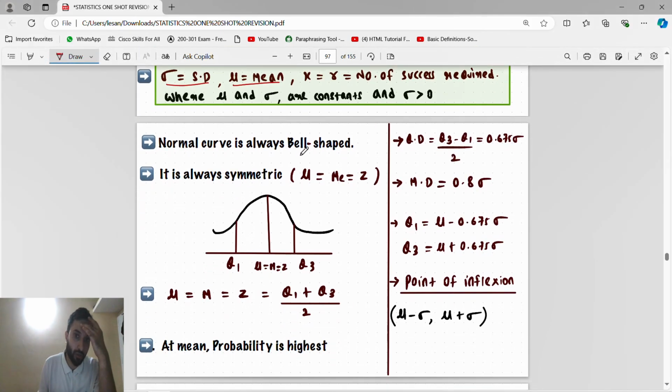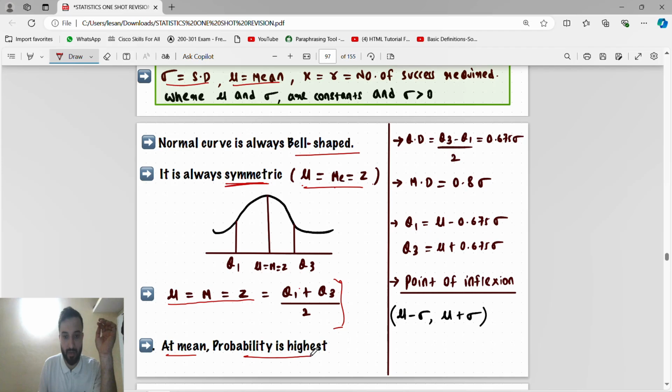Okay, normal curve is also always bell shaped. If it is symmetric, symmetric means, guys, we know all are equal. Okay, mean, median, mode are all equal, that is, mean, median, mode is equal to (Q1 plus Q3) by 2. So quartile it is. At mean, probability is the highest. So guys, quartile deviation is what? 0.675 of standard deviation. Mean deviation is 0.85 of standard deviation. Q1 is this much and Q3 is this much, point of inflection. Guys, this is very important.